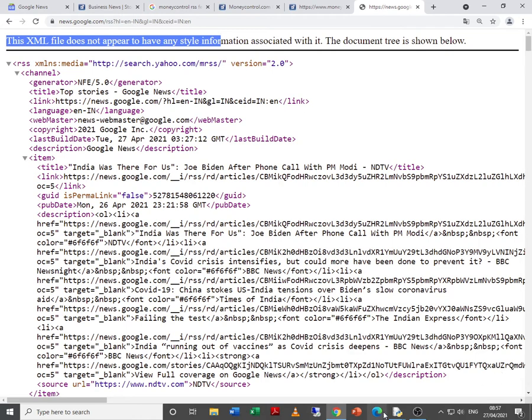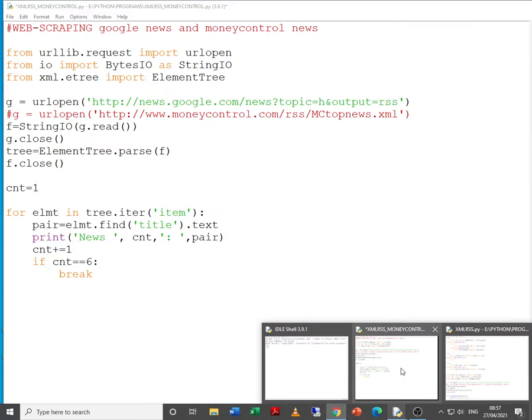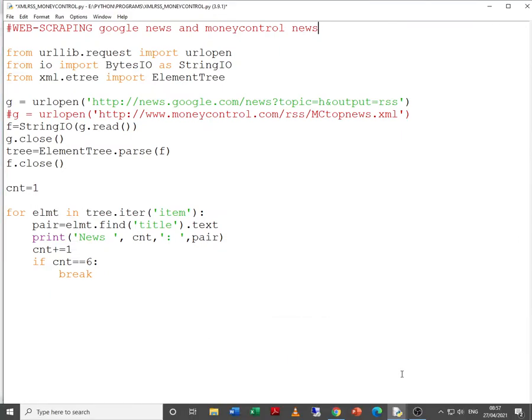Now, let me go back to the code and explain this code, and then we will try to understand another code. Yes, we are web scraping Google News and Moneycontrol news. The modules or the libraries required are urllib, io and xml. Remember, if you do not have these modules or libraries, you need to install them. For this, you need to go to CMD as administrator and give pip install and the module name, and the module will be installed.